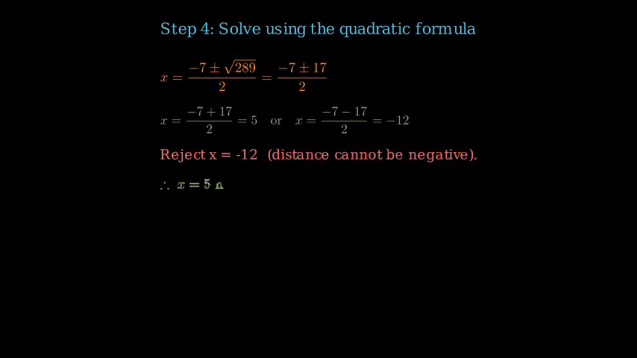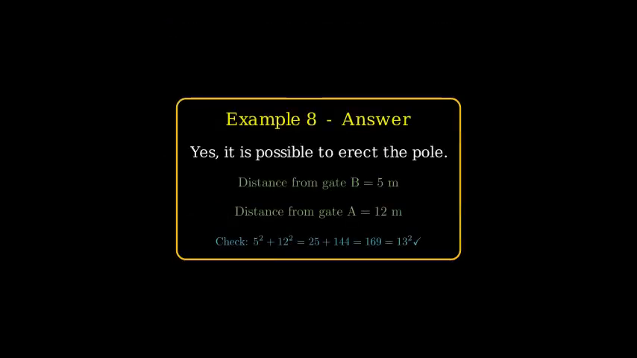Root x equals negative 7 plus 17 over 2, which equals 5 meters. The other root, negative 12, is rejected since distance must be positive. Distance to gate A is 5 meters, distance to gate B is 12 meters. Yes, it is possible.